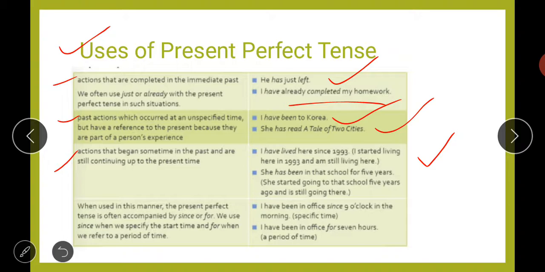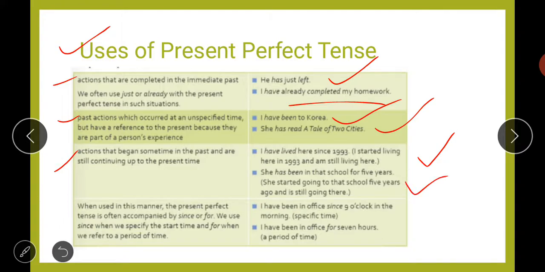More examples are given. For example, she has been in the school for 5 years. It means she started going to that school 5 years ago, and she is still a student, or she is still going to that school. So that is why we will use the present perfect tense here.